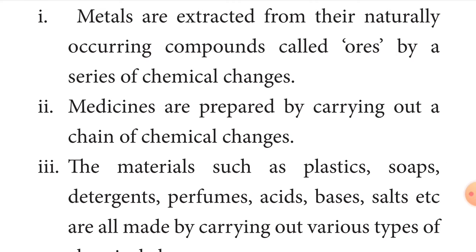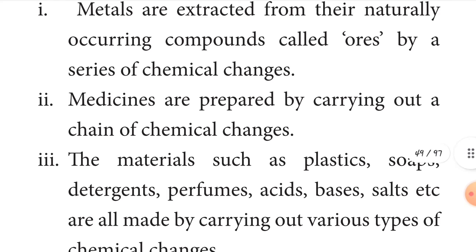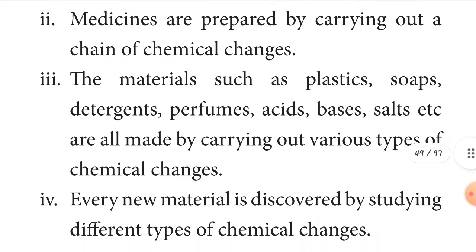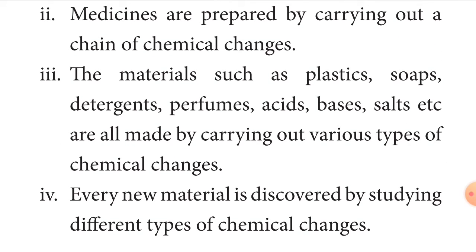Metals are extracted from their naturally occurring compounds, called what? Ores. That is called ores, by a series of chemical changes. This is clear to you, children. Ores are nothing but naturally occurring compounds, for example, from a mountain. And medicines are prepared by carrying out a chain of chemical changes. And the third one, materials such as plastics, soap, detergents, perfumes, acids, bases,